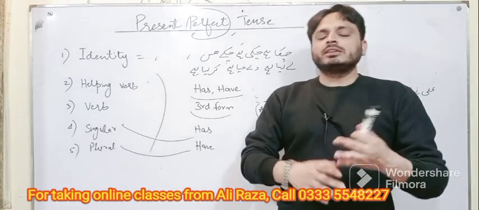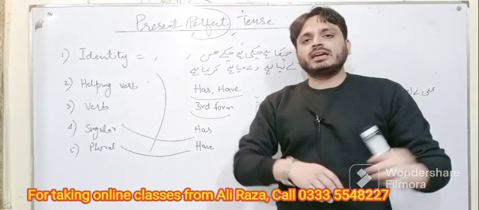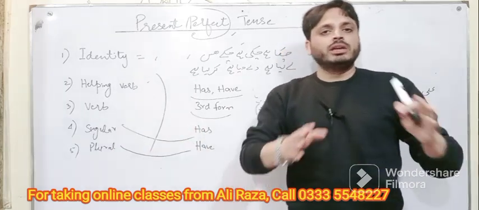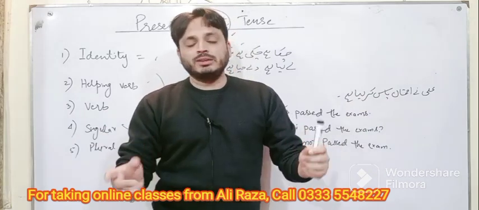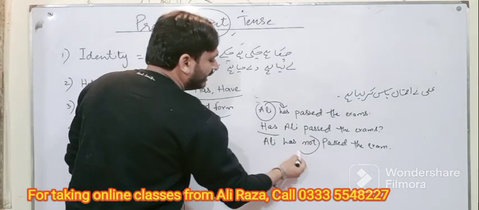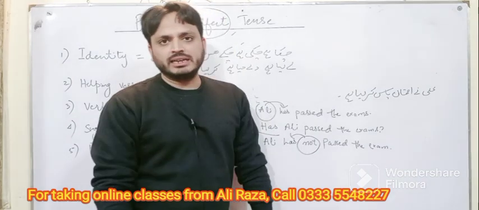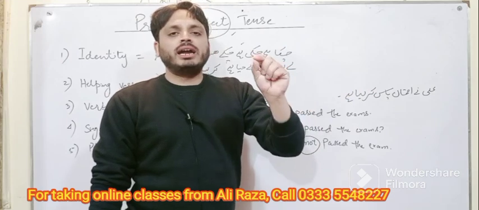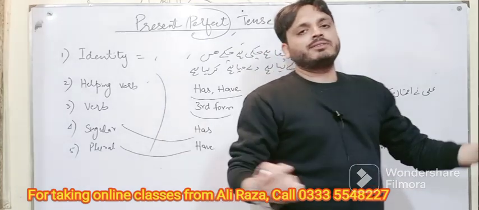In all the active or passive tenses we have to bring only the helping verb to the start of the sentence. I have done, have I done. He will go, will he go. He is going, is he going. So simply bring your helping verb to the start of the tense and it will become interrogative. And for making negative, remember this point, that you have to add only not with your respective helping verb. Whatsoever helping verb you have got in that tense, has, have, do, does, did, is, am, are, you have to add only not with your helping verb, whatsoever tense it is, as I have told you.